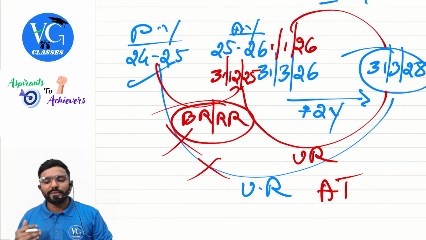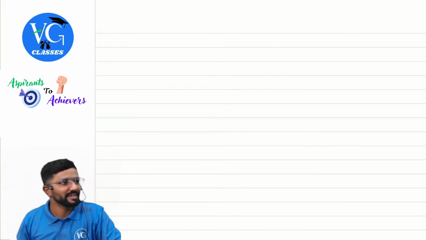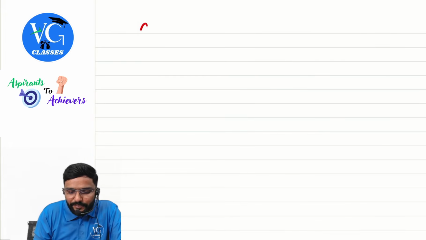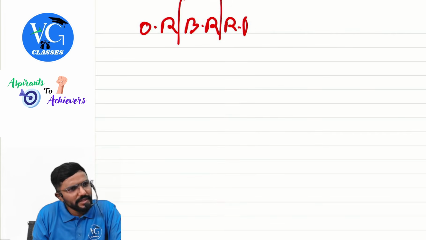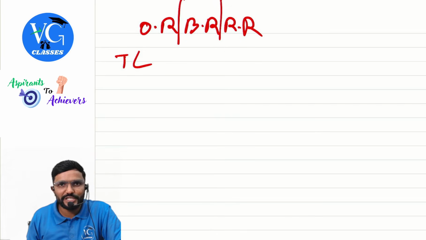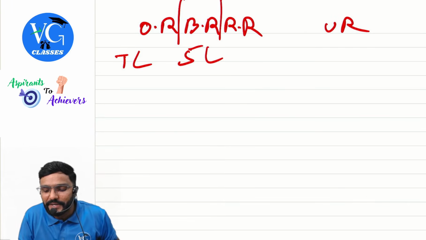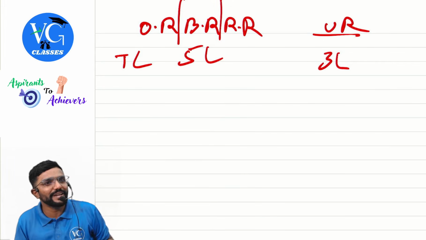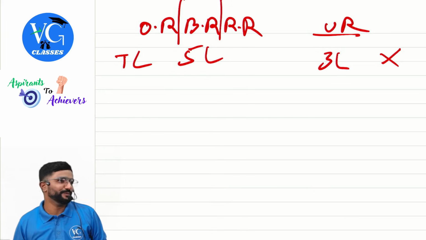Now, I told you, government will allow you to file updated return only if it brings more revenue to them. Guys, listen here. You already filed original return or belated return or revised return. Let us assume you already disclosed a tax liability of 5 lakh in that. Now you want to file updated return and disclose your tax liability as 3 lakh. Will they allow you to file updated return? No. That will cause loss of revenue to the government. They will not allow you.